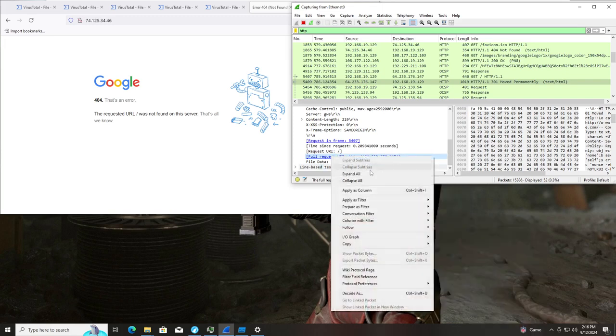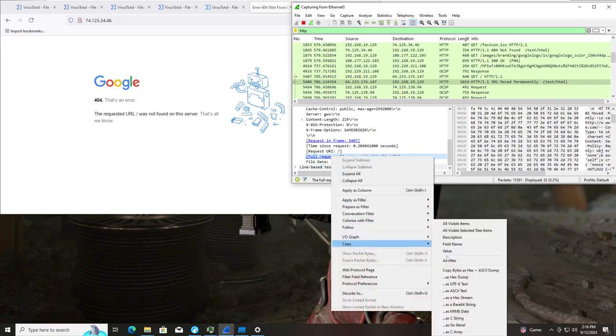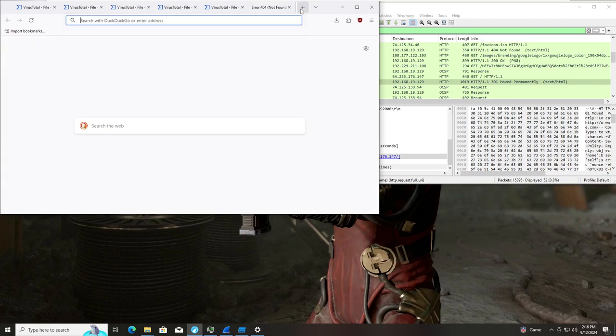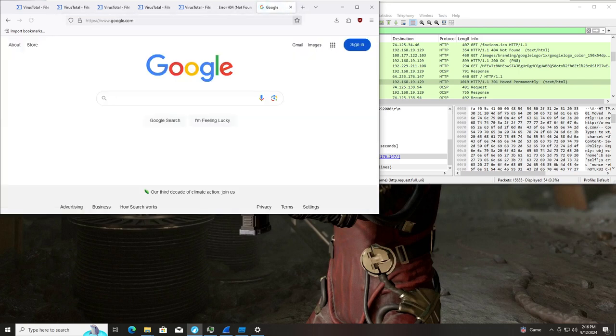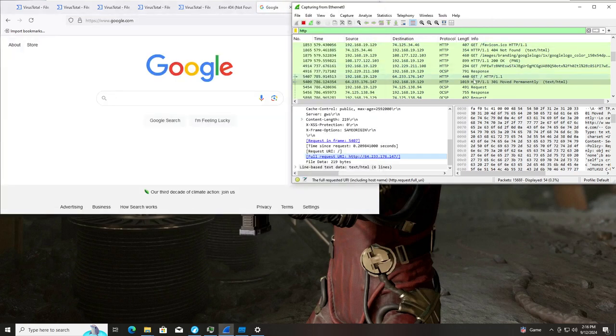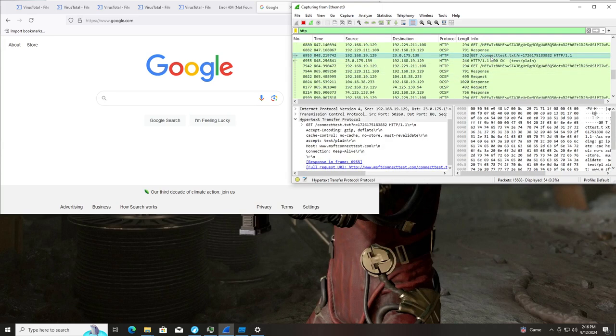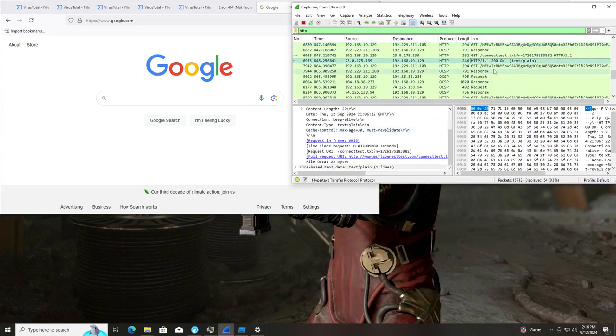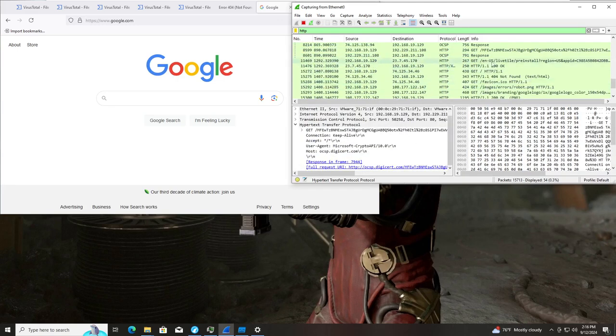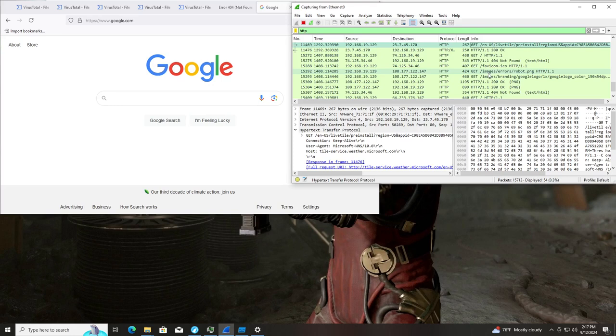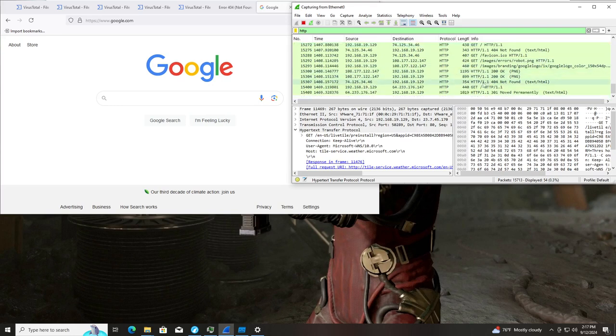No, not copy as filter. What am I doing? Copy as value. And that takes us to Google. Right. Connect test.txt. That's for Microsoft. Okay. DigiCert. That's fine.